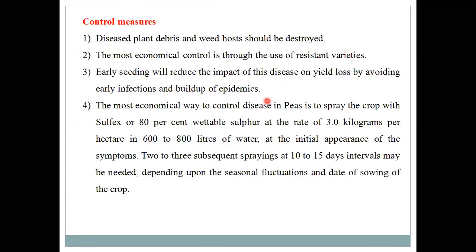Then control measures. These are the most common management practices adopted by a number of farmers to avoid the powdery mildew disease seen in linseed, just the same as for wheat plants or pea plants. So these are some cultural methods or cultural managements. Then some chemical managements are used for controlling this disease in plants.